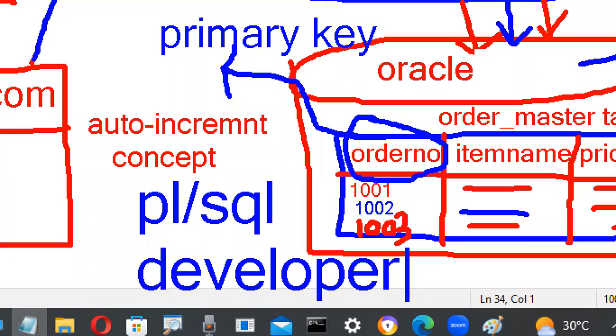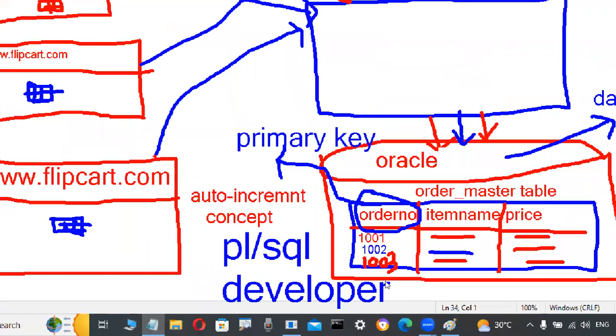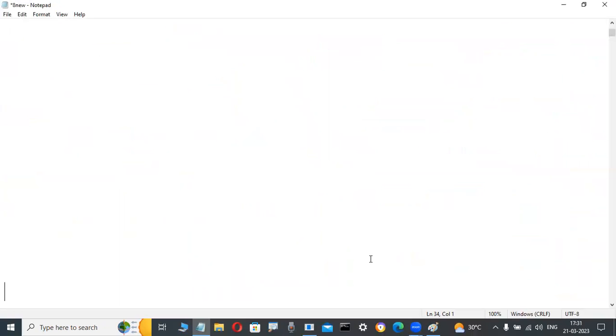Suppose for security purposes some websites generate an OTP and also a captcha. How? In Oracle projects, PL SQL code is there, and through that they generate them. That's why PL SQL is required in many applications.